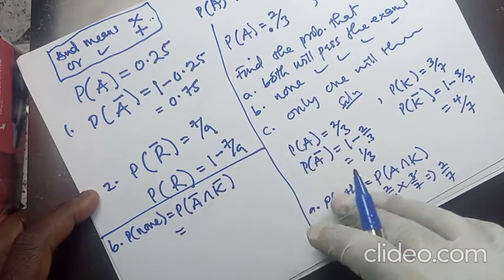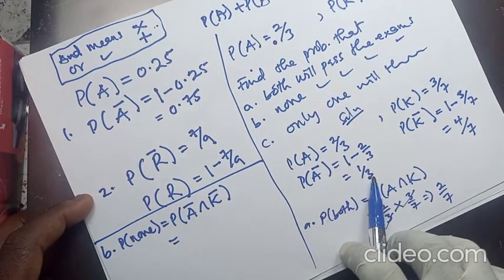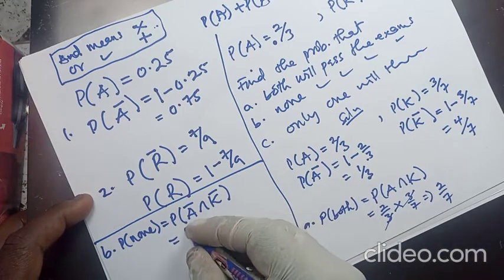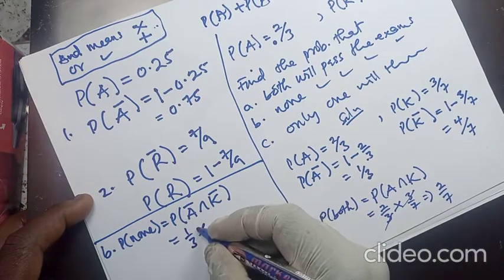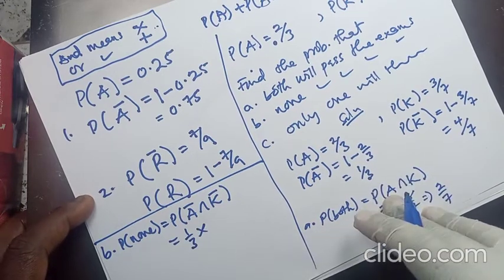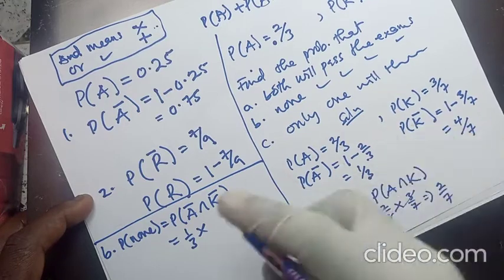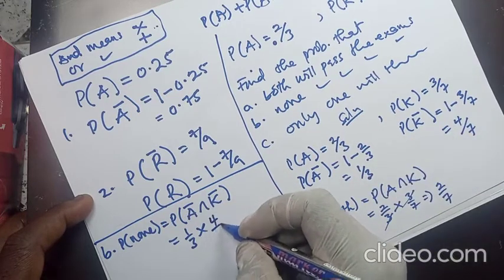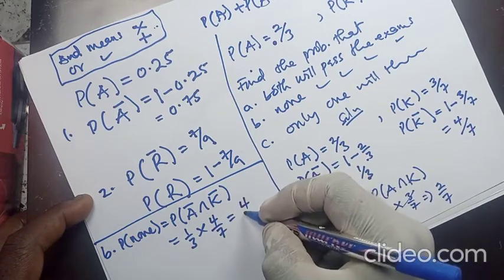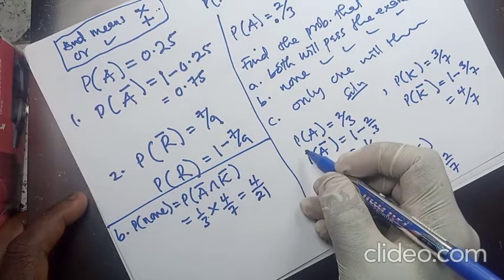The probability that Amma will not pass the exams is 1 over 3, times the probability that Kofi will not pass the exams, which is 4 on 7. If you multiply these, you get 4 on 21.